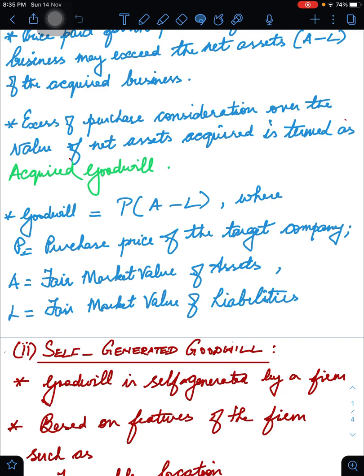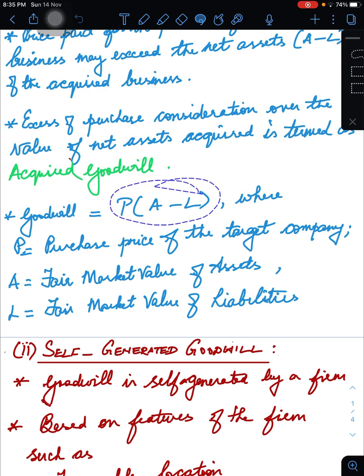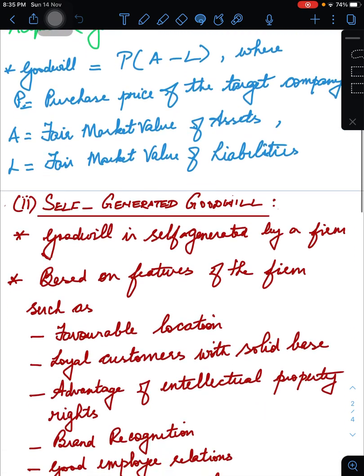Here it states very clearly: P stands for the purchase price of the target company, which is to be purchased. A stands for the fair market value of assets, and L stands for the fair market value of the liabilities.